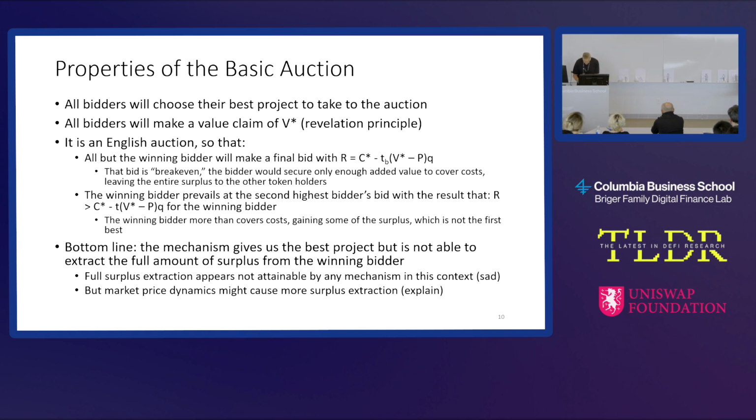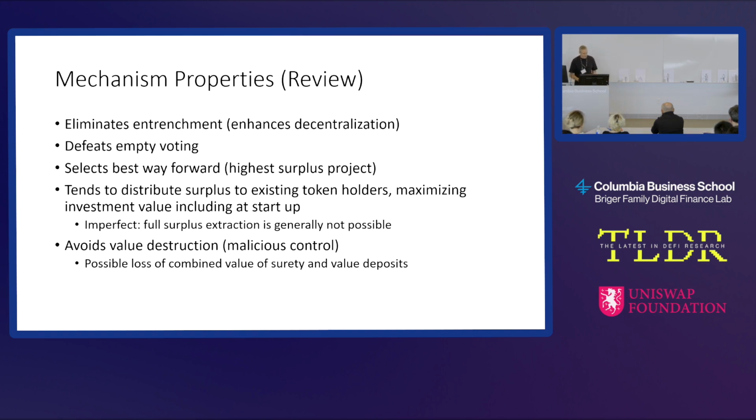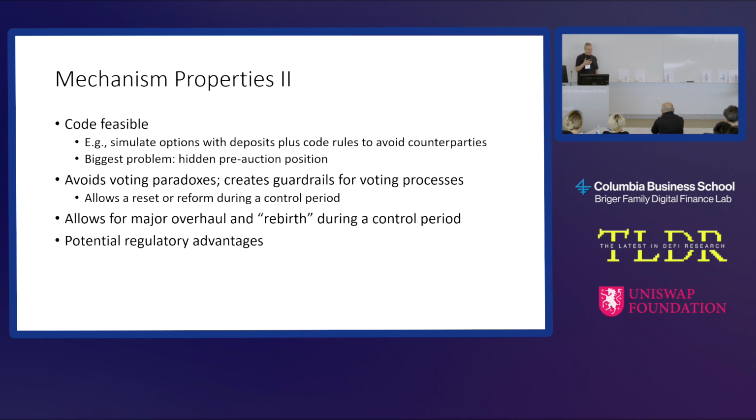Okay, so now we've already shown all these properties. We've gotten rid of entrenchment. We defeated empty voting. We've selected the best project going forward. We have a tendency to distribute the surplus to existing token holders, which maximizes the investment value. We've blocked value destruction. What else can we get? And we're running out of time, so we're just going to go through the list. Well, we have code feasibility.